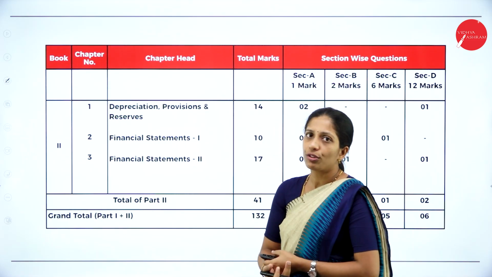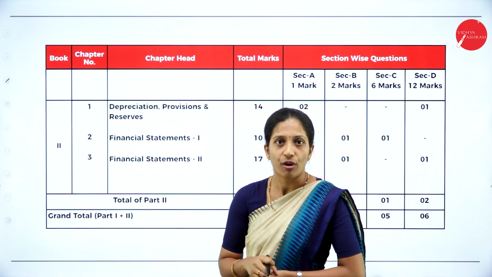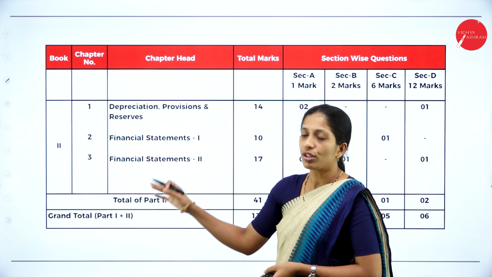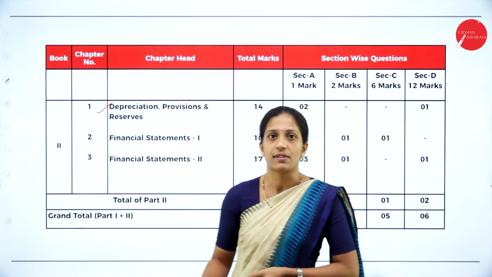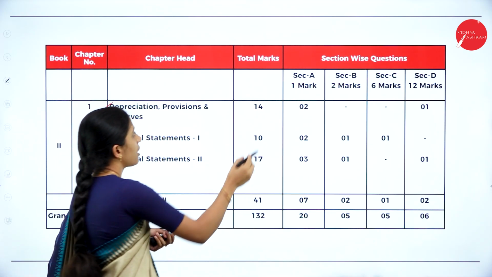Now coming to book 2, there were many chapters, but for the current syllabus, they have deleted a few of the chapters. Now you are having only 3 chapters under book 2. So your first chapter is Depreciation, Provisions and Reserves. Okay, so this is from this book, where the total weightage is how much?